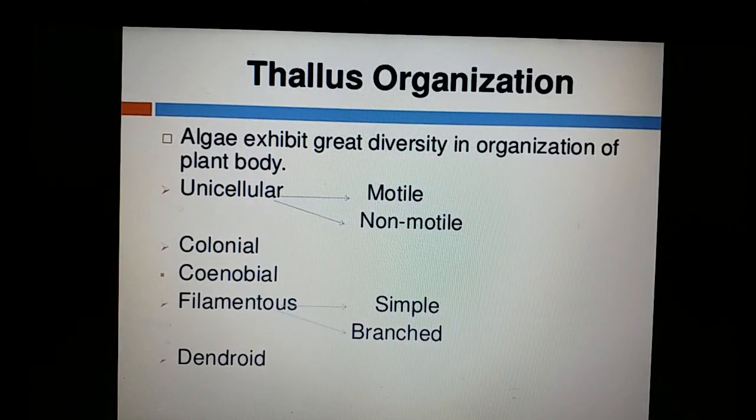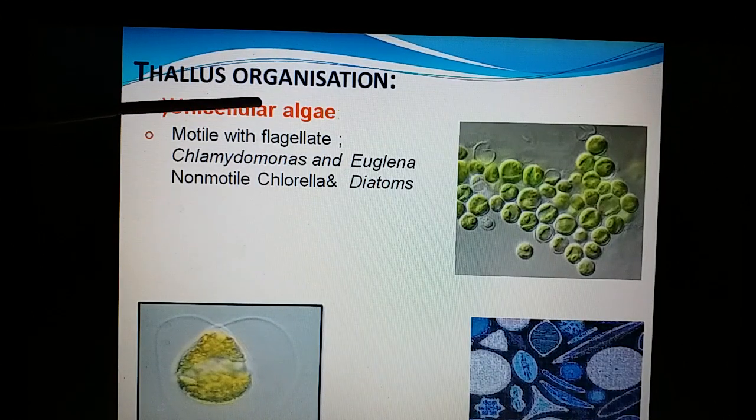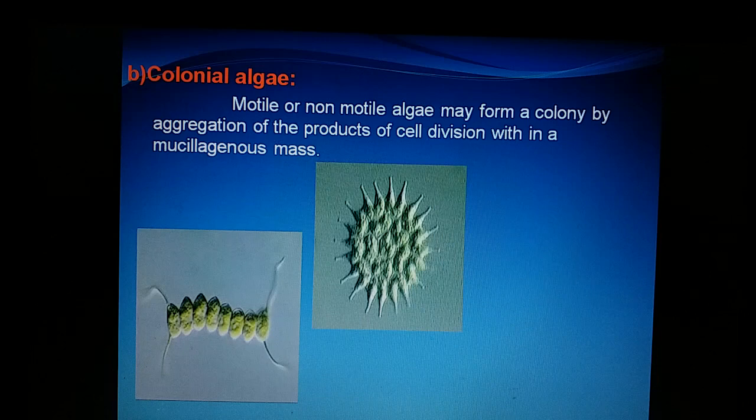To begin with thallus organization, there are unicellular members. They can be classified into two types, the motile forms and non-motile forms. Colonial forms can also be classified likewise. Here are some unicellular algae. This is Chlamydomonas, with two flagella, a motile unicellular member. Whereas this is Chlorella, another chlorophycean member. It is also unicellular, but without flagella. These are diatoms. So we have unicellular members with motile forms and non-motile forms.